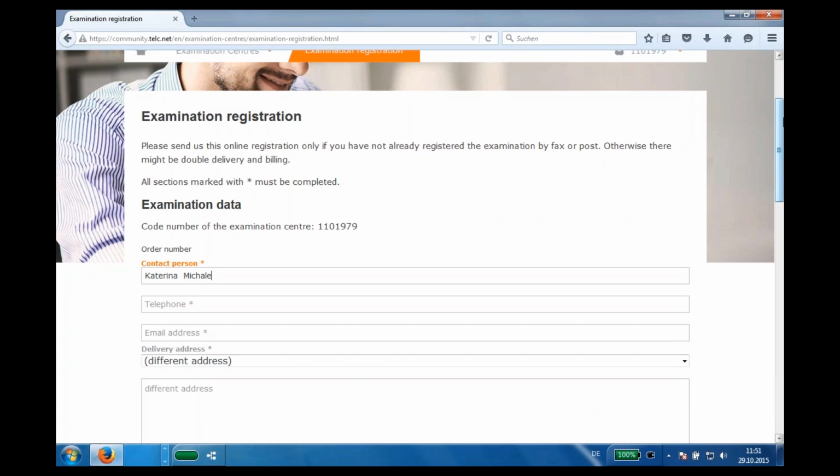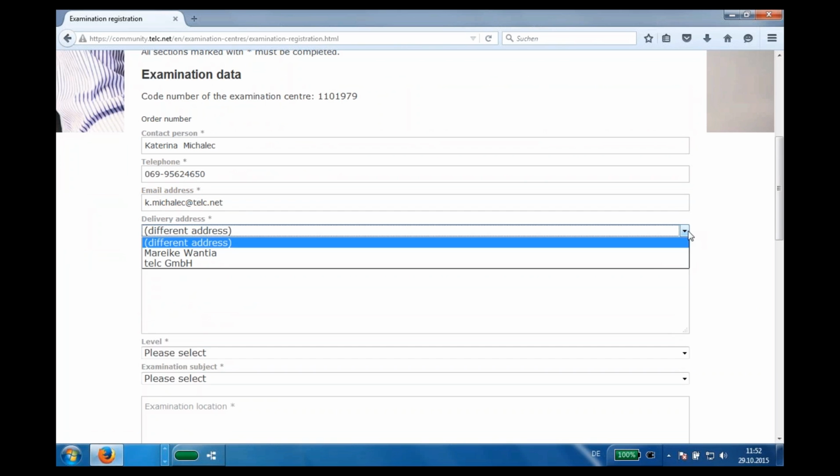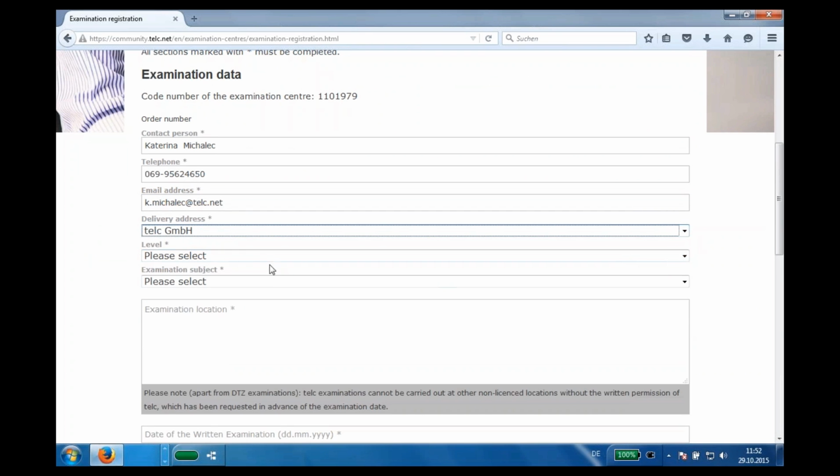my name, telephone number, your telephone, your email address, delivery address, to which address it should be delivered. For example, if you have a different address, or you can choose your standard address.